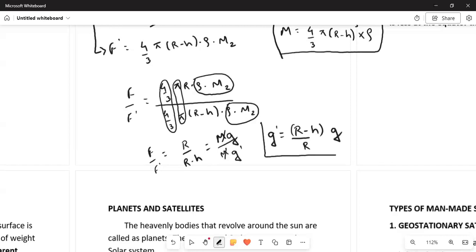From this, this is the variation of the value of gravity when we move inside the surface of Earth.